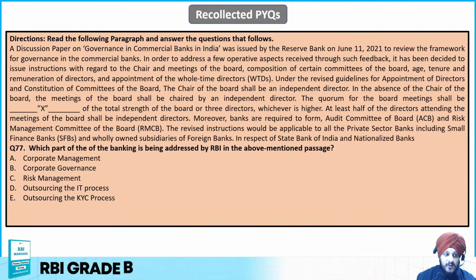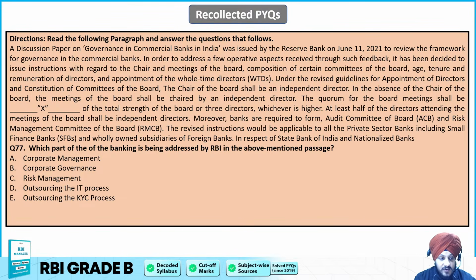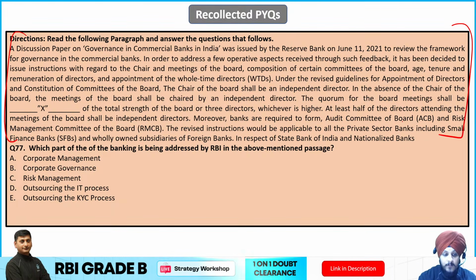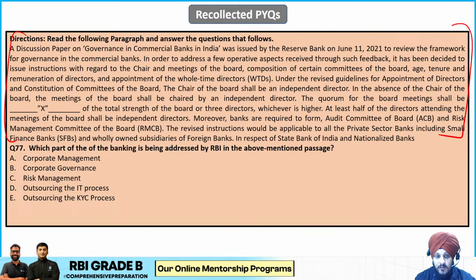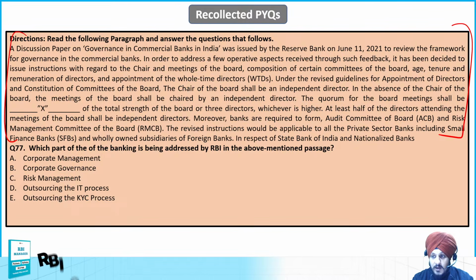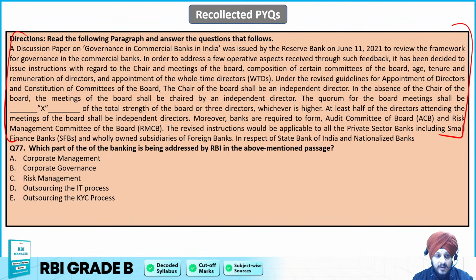Now, question number 77. Which part of the banking is being addressed by RBI in the above-mentioned passage? You need to identify the part of the banking that is being addressed by the RBI. As per the discussions on governance in commercial banks in India, a discussion paper on governance in commercial banks in India was issued by the Reserve Bank on June 11, 2021 to review the framework for governance in the commercial banks.